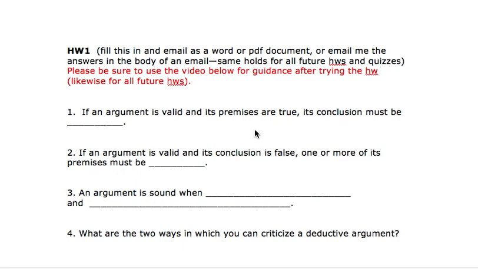Here's the guidance for homework 1. Just like with the previous lectures and the videos, remember always first try the homeworks and the quizzes on your own. Revisit the lectures where a lot of these things, the answers are there point blank. You just have to read it through and maybe think a little bit more on your own, but that's the